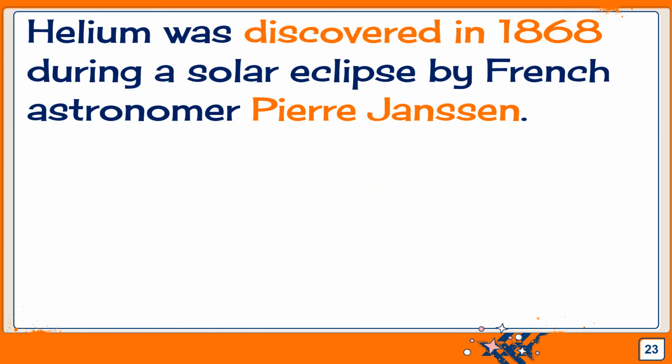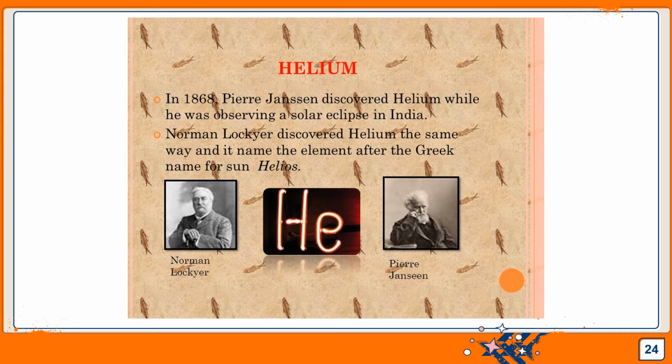Now, helium was discovered in 1868 during a solar eclipse by French astronomer Pierre Janssen. In 1868, Pierre discovered helium while he was observing a solar eclipse in India. Pretty cool, huh?